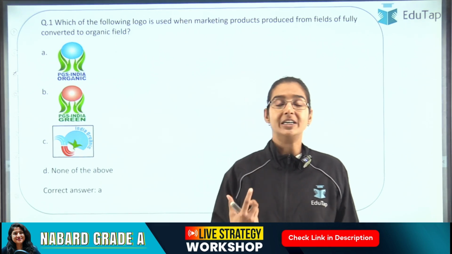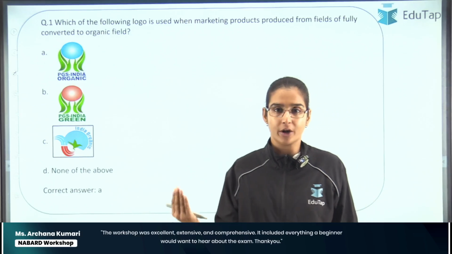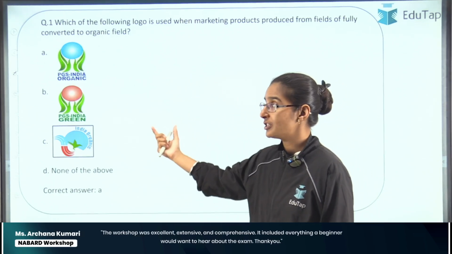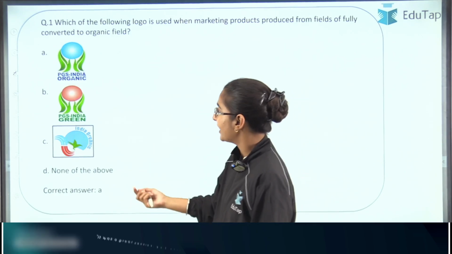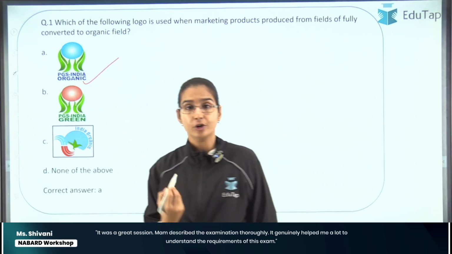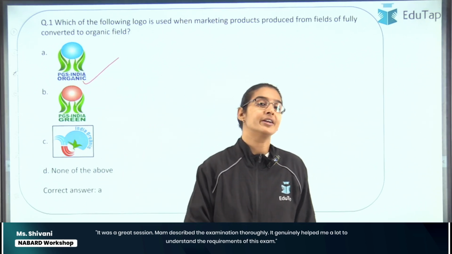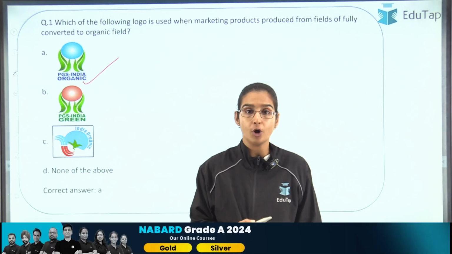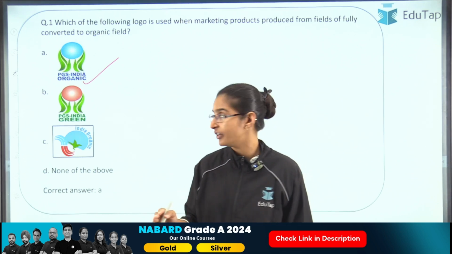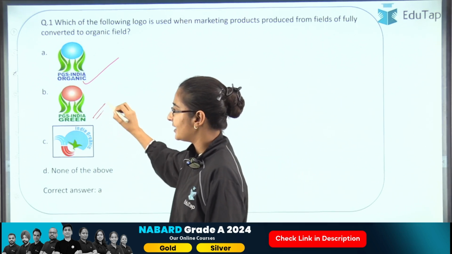For those fields which have been fully converted into organic fields, the correct answer is PGS India Organic. And for those fields where the conversion process is not full or they have not fulfilled the entire eligibility criteria of conversion, we use the PGS India Green logo.